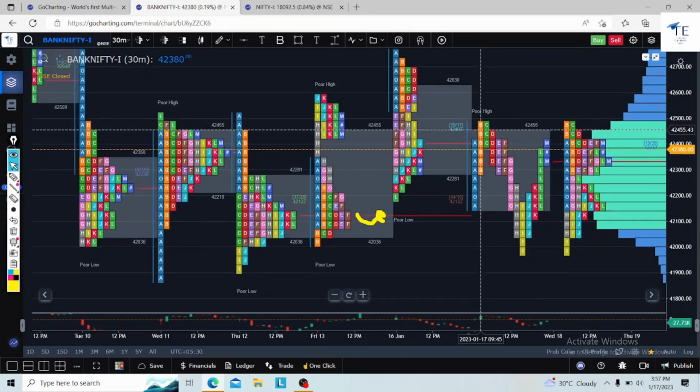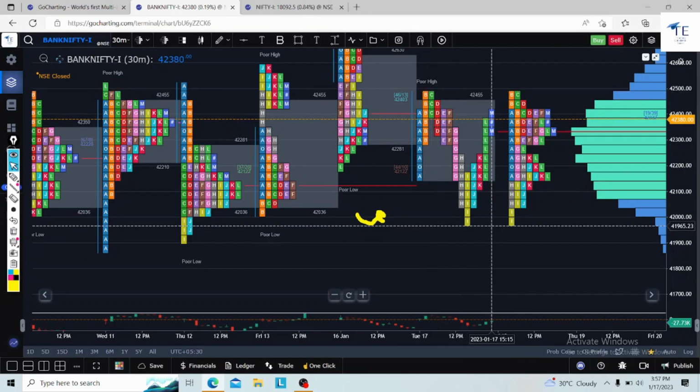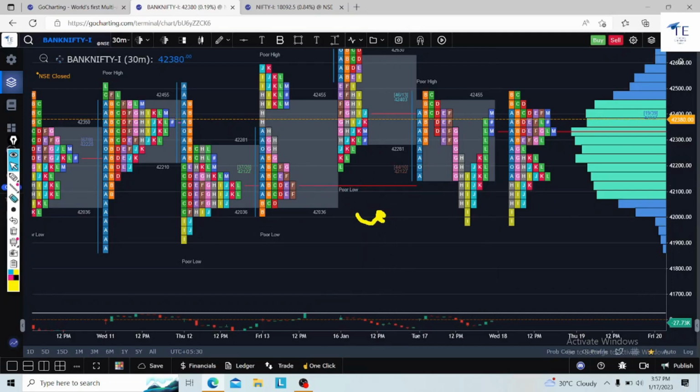Okay, go and check that video. Then the market took a reversal from exactly this particular zone and came down. Why did the market come down this much? Because yesterday itself we were discussing that there is a non-migrating POC. How will the market clear this POC?